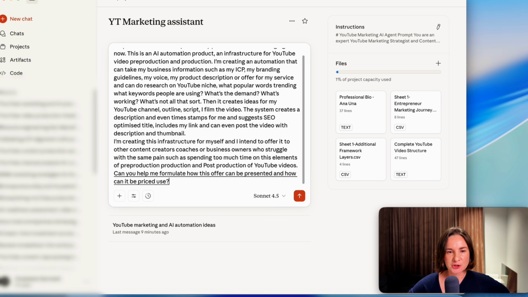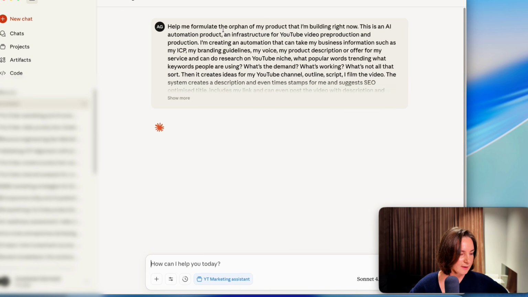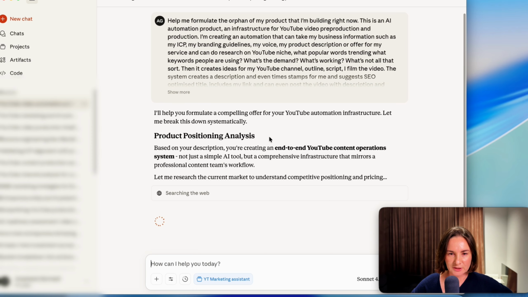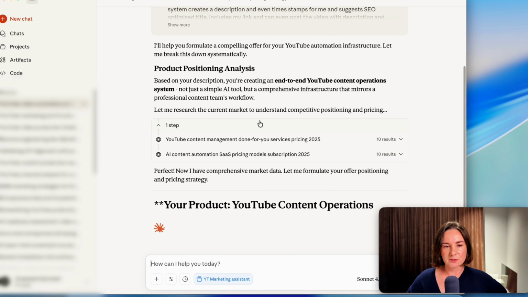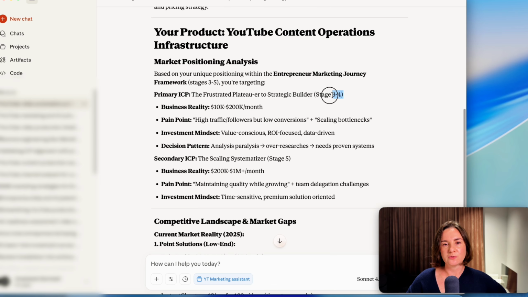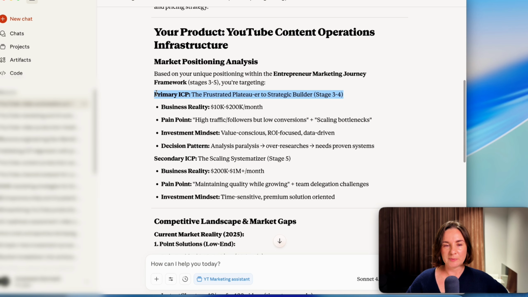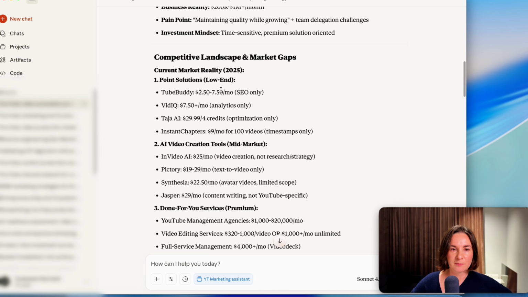Use research to get market average pricing and compare it with relevant offers on the market. Let's see. Okay, Claude's working and we wait. Yes, end-to-end YouTube content operations system, search on the web. So it really works on our offer. So see, from our framework, it identified the correct stage of people who really need this solution. Okay, competitive landscape and market.